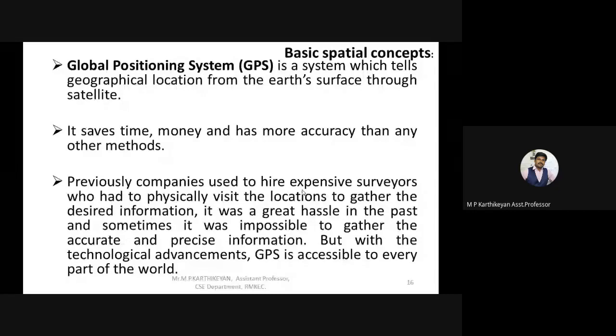Now, if we can track the exact location of the people who are being affected by corona, we can have data about the reason behind the spreading of corona also. For example, in the Mumbai area the population density is more, and the spreading is also more. In Chennai it is more, but in other localized areas it has not spread so much. So what is the reason behind it? Likewise, we can track those data.